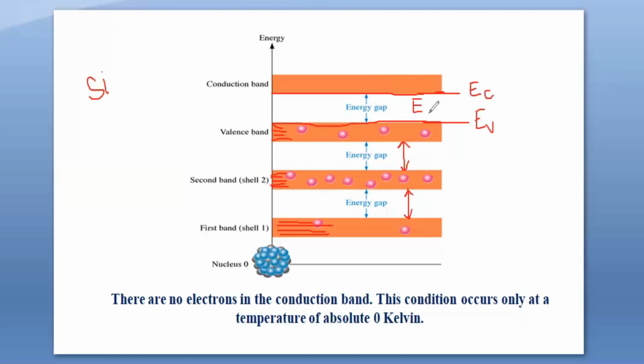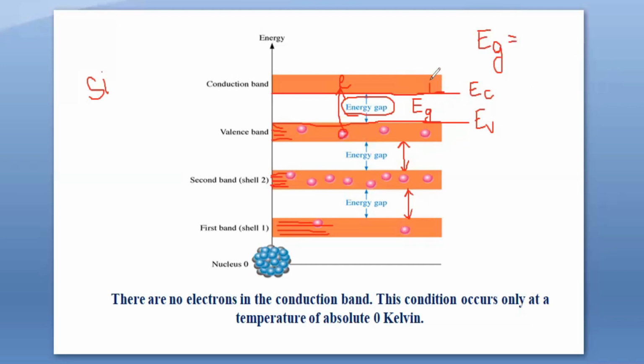Mostly we are interested in this energy gap only, not other energy gaps. Because to carry current, electrons have to be present in this conduction band, and the electrons generally will be in the valence band. To move these valence electrons to the conduction energy level, we have to supply this much energy. So that's why we concentrate mostly on this energy gap. This energy gap is the difference between the highest energy level in the valence band, that is EV, and the lowest energy level in the conduction band, that is EC.